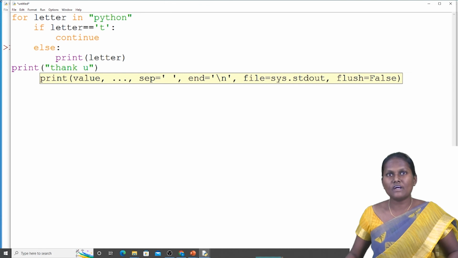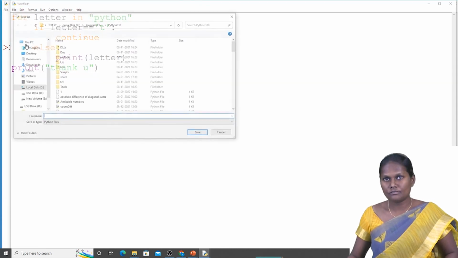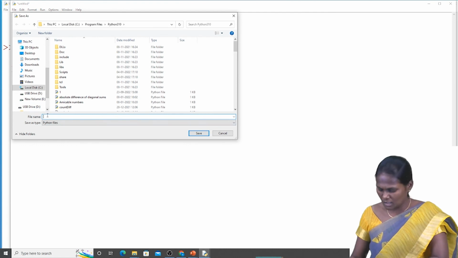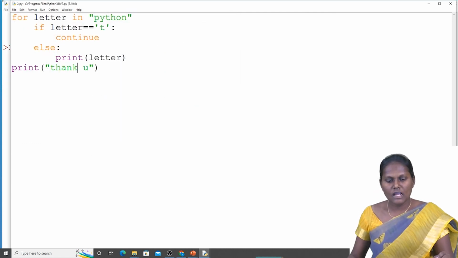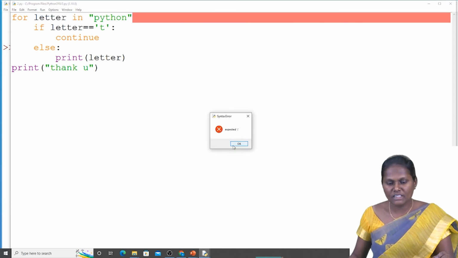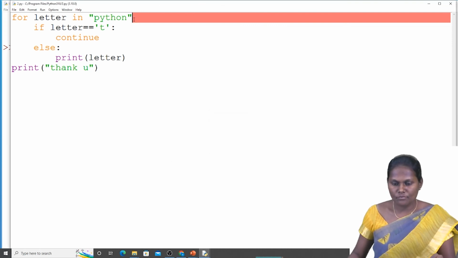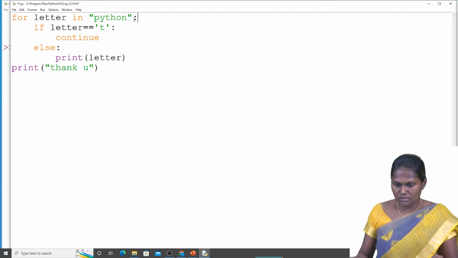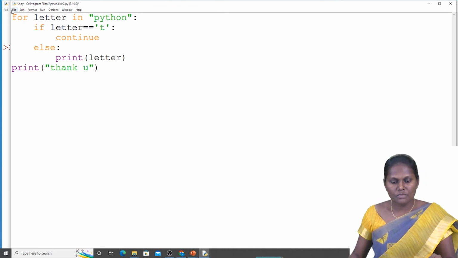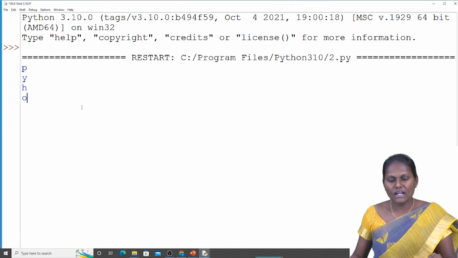Now we can save a file here itself. I'm going to save a file with some name or value, and I'm going to run a code here. Expected error. What's the error here? I had expected. Yeah, I didn't give the semicolon. Again, I'm going to save a file and I'll run the code.